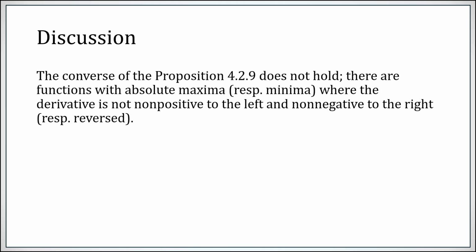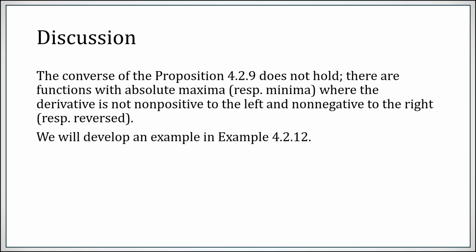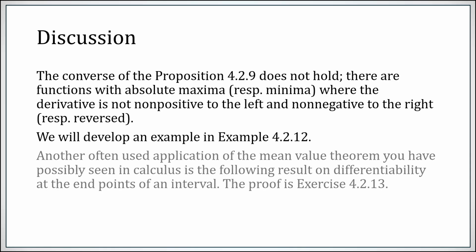The converse doesn't quite hold. There are functions that have absolute maxes or mins where the derivative doesn't go from one sign to the other. And an example will be developed quite shortly. But another used application of the mean value theorem that you may have seen before is the following result regarding differentiability at endpoints. The proof is left as an exercise, but we will state the result here.